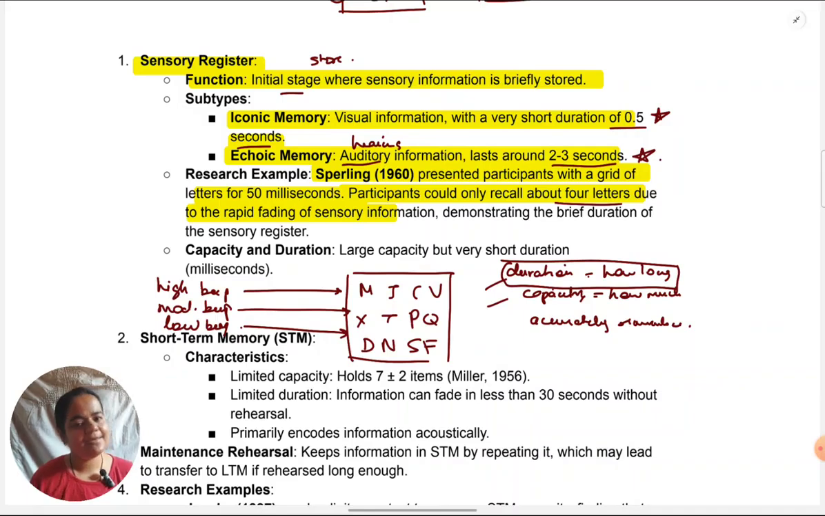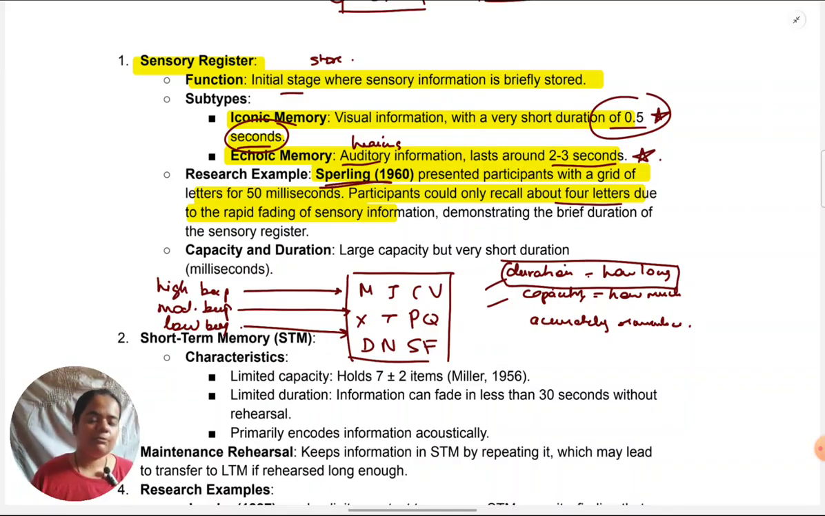Why this study is given here is that it provides support to the limited duration of the iconic store. The Sperling study is proof that there is limited duration of the iconic memory. Otherwise, why is it that people are not able to remember the information? He's proved it through both his experiments.